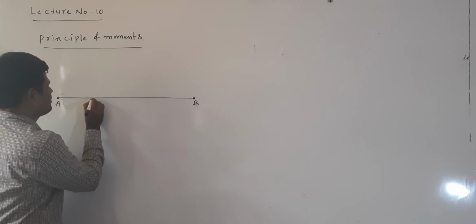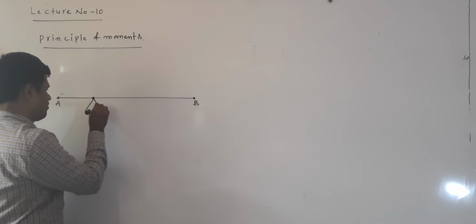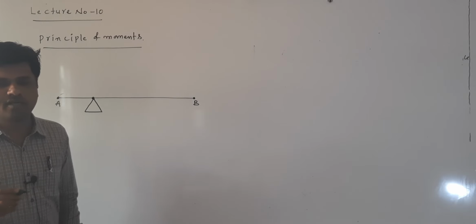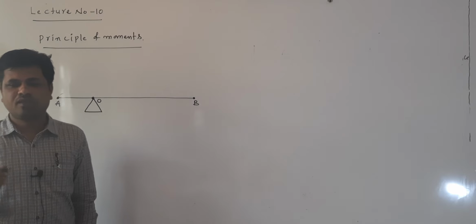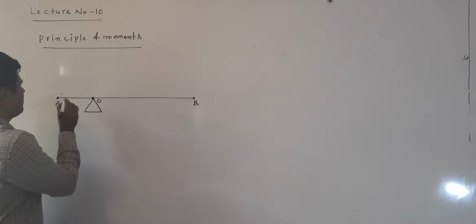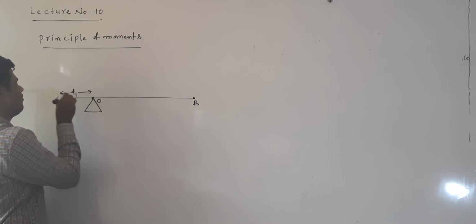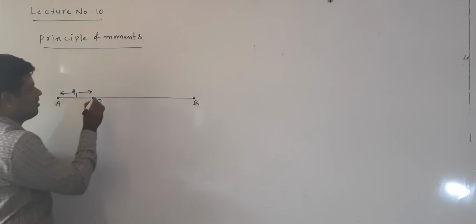Now this is fixed at its midpoint. This is called the fulcrum, and I consider it as the point O. The distance from point A to point O is D1.